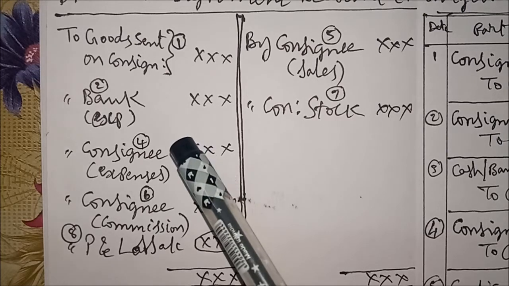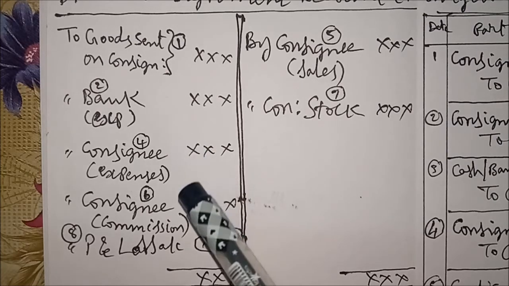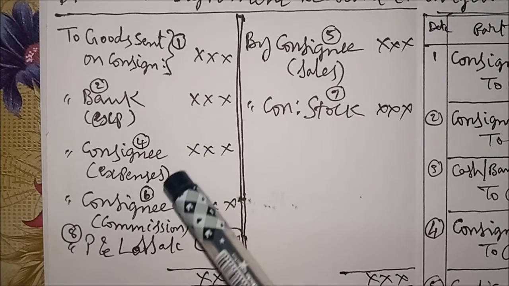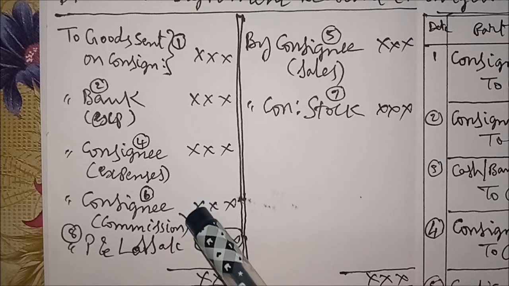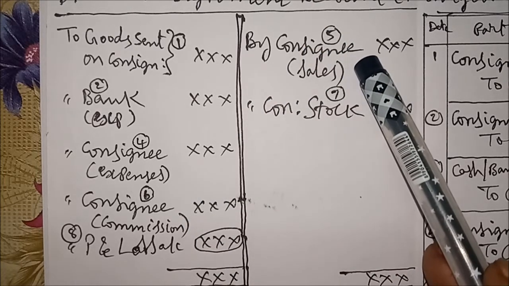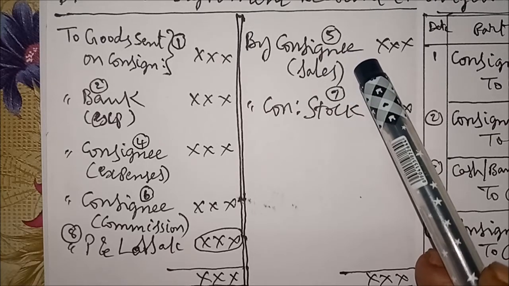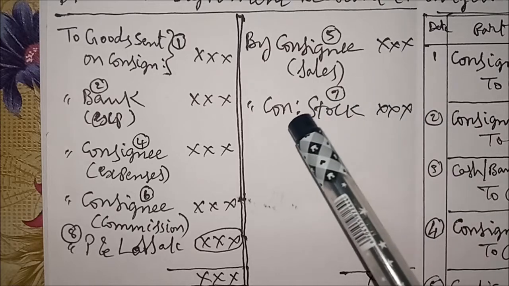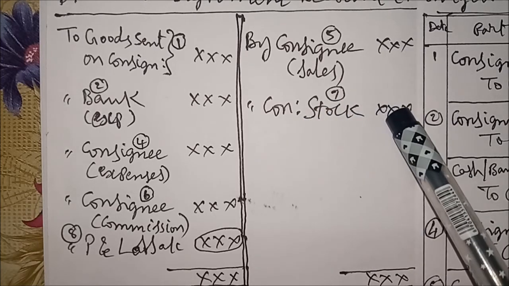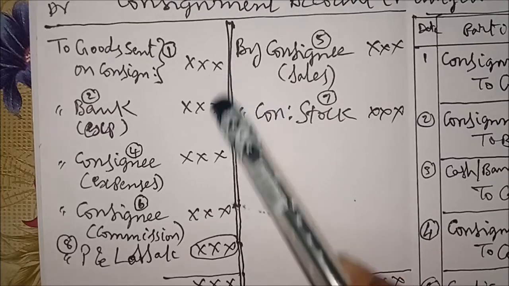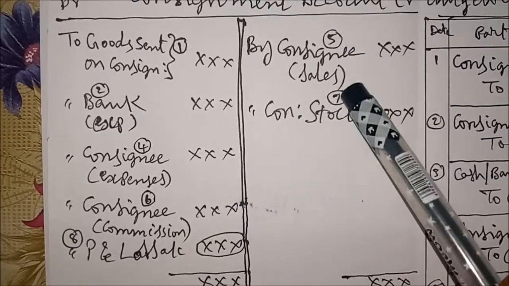So on the debit side we have two items of consignee: to consignee in brackets expenses, to consignee in brackets commission. After that, going to the credit side, the first one we already discussed: by consignee, this is the sales amount. In brackets we write sales. After that, by consignment stock.